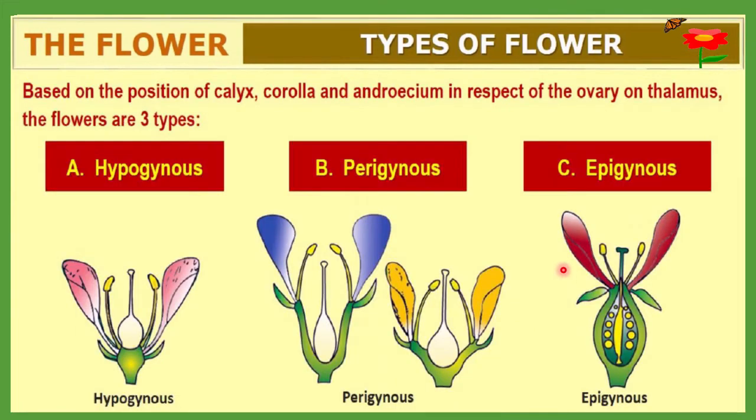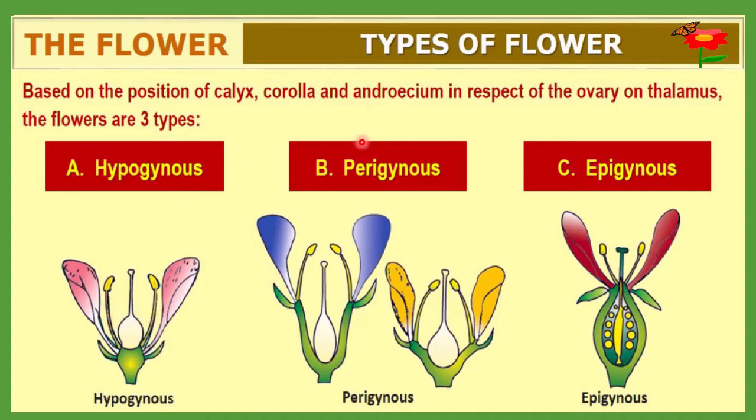and pentamerous. The next type of flowers is based on the position of the calyx, corolla and androecium. So based on the position of the calyx, corolla, androecium in respect to the ovary on the thalamus, flowers can be divided into 3 types. First is hypogynous. This one is hypogynous.